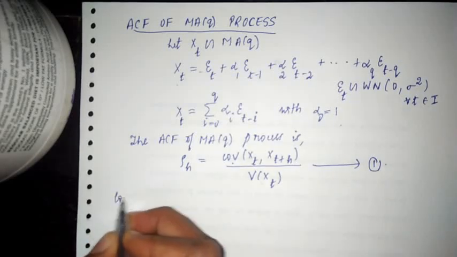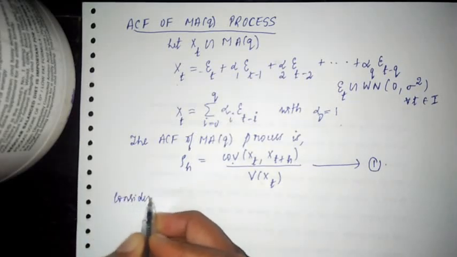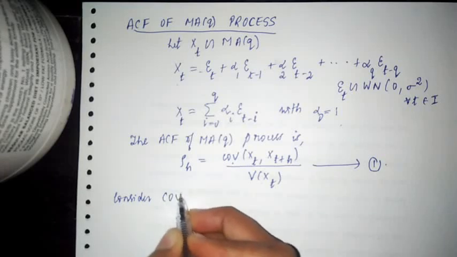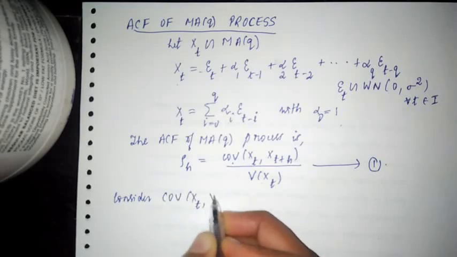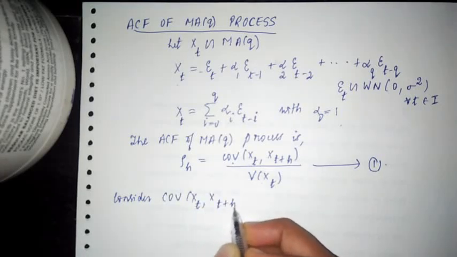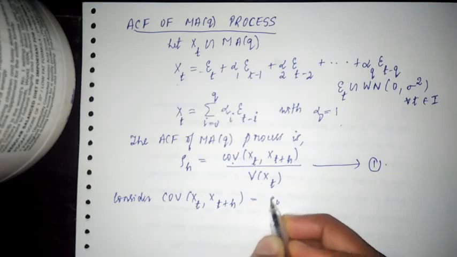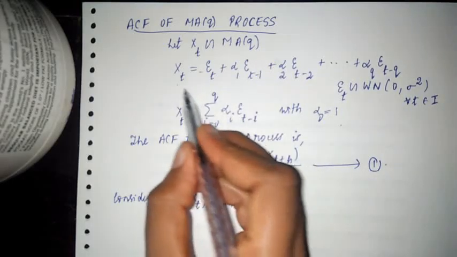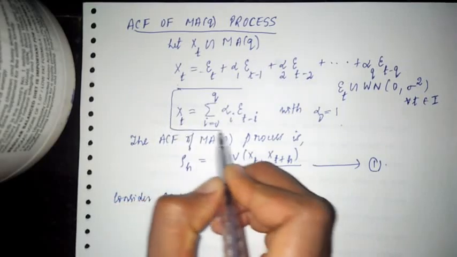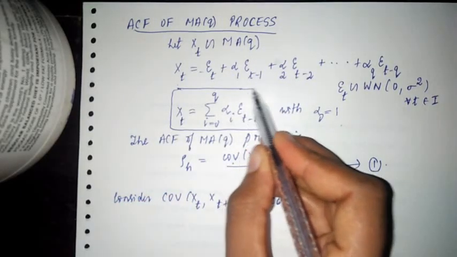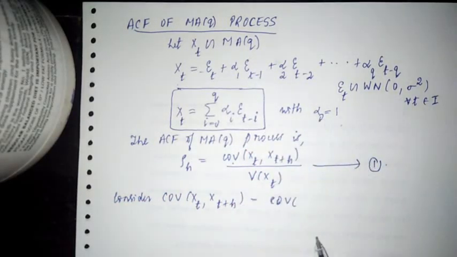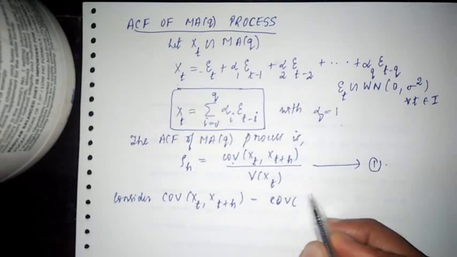So first we will find the numerator, that is, consider the covariance between xt and xt plus h. Now what is xt? If you see from here, xt is nothing but summation i equal to 0 to q alpha i epsilon t minus i. So that's what I'm going to substitute here.